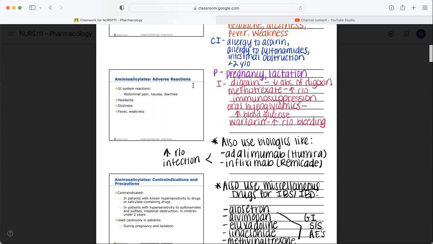So for people that have IBD or inflammatory bowel disease, they also may use biologics. A couple of those include adalimumab, which is Humira. You've probably seen a commercial for that one at some point in time, and infliximab, also Remicade. Very, very common biologics. These are actually going to decrease the body's immune response. And we know that Crohn's disease and ulcerative colitis can be immune mediated. So if we decrease the immune response, hopefully we're also decreasing that inflammation and producing some relief, right? But whenever we're decreasing the immune system, we're also increasing our risk of infection. So the big thing with biologics is that we increase our risk of infection when we administer them.